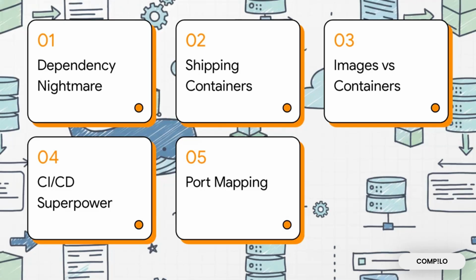Here is our game plan for today. We've got a clear 5-step roadmap. First, the dependency nightmare. Second, the shipping container solution. Third, images versus containers. Fourth, Docker's CI/CD superpower. And finally, number 5, navigating port mapping.